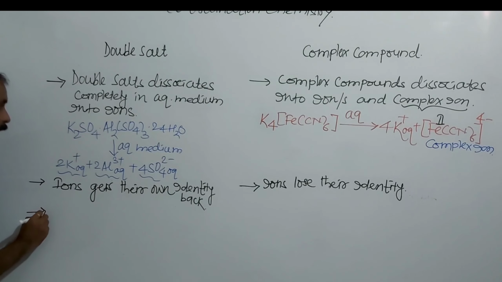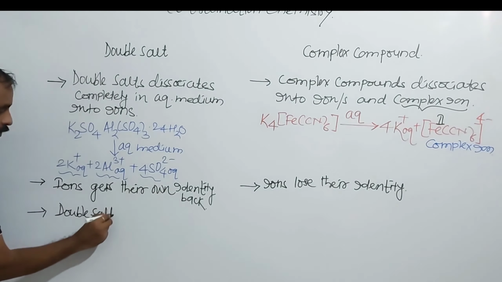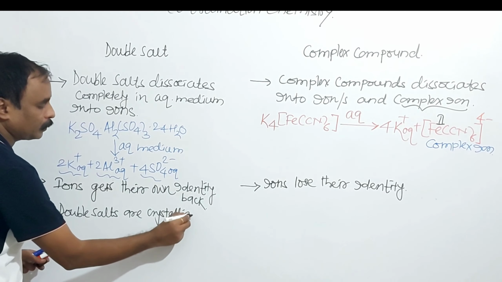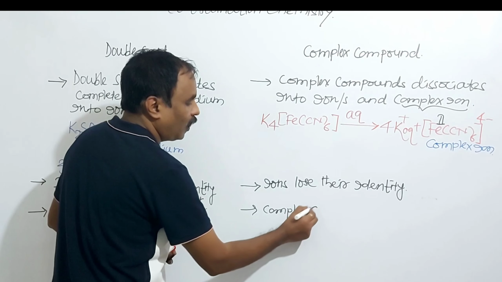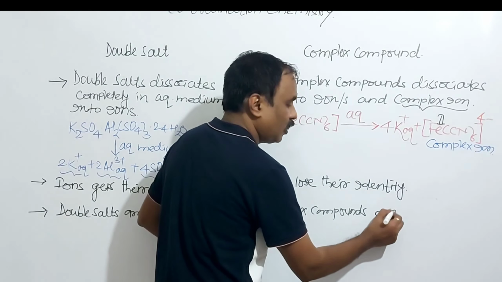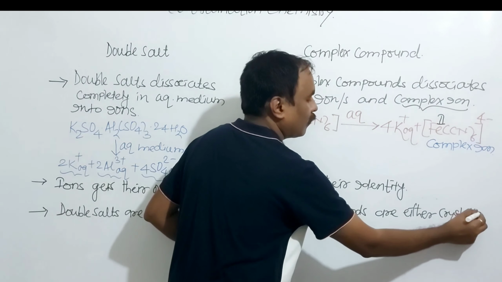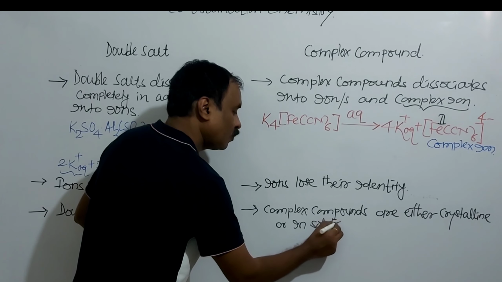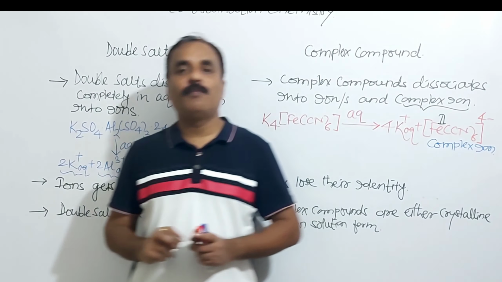In case of double salt, double salts are crystalline, while complex compounds are either crystalline or in solution form. So this is the main difference between what? Double salt and a complex compound.